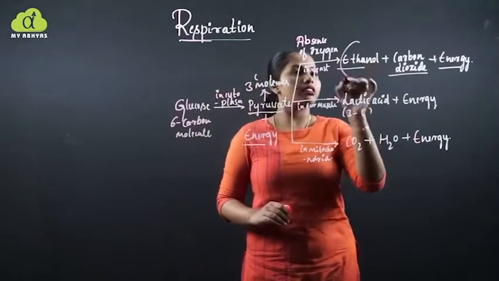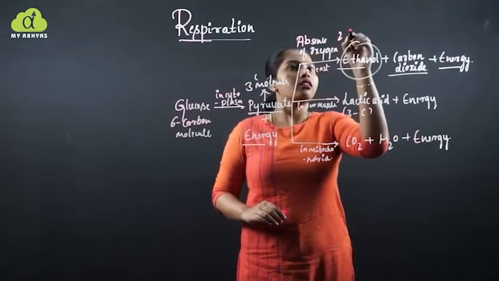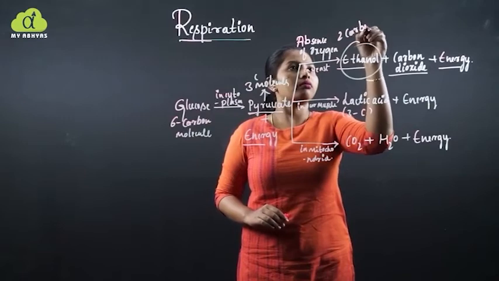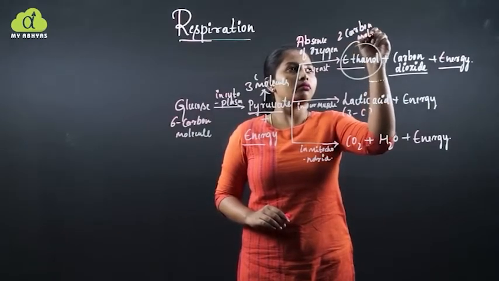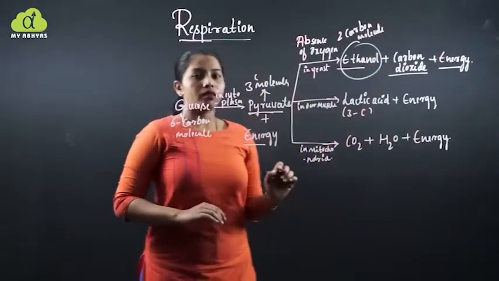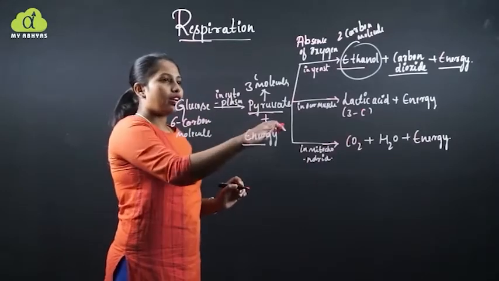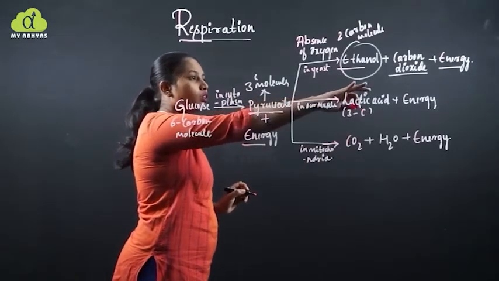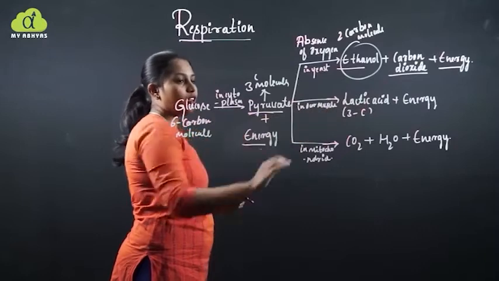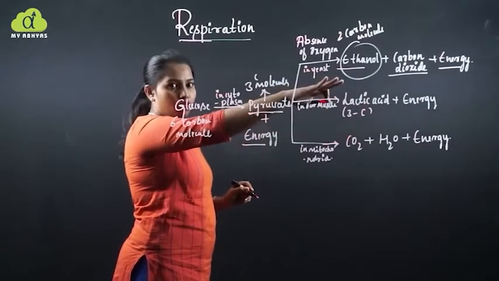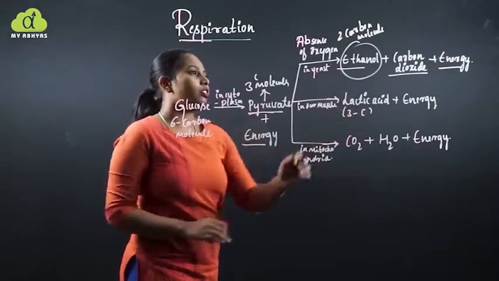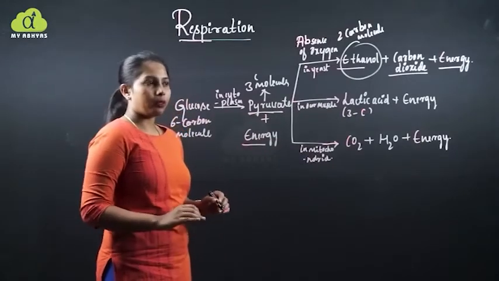And this ethanol contains 2 carbon molecules. Is it clear? Pyruvate is converted into ethanol, carbon dioxide and energy, which takes place in the absence of oxygen.